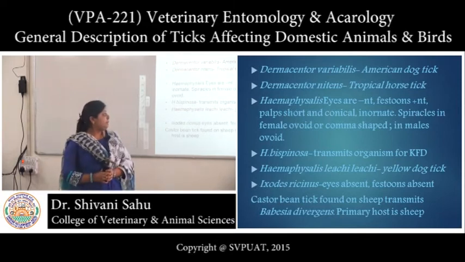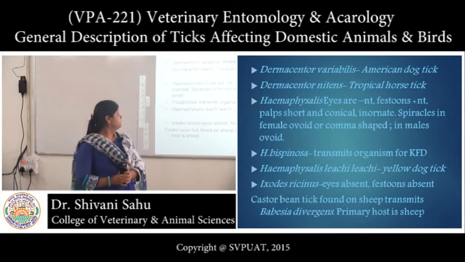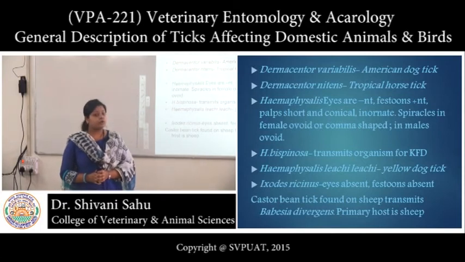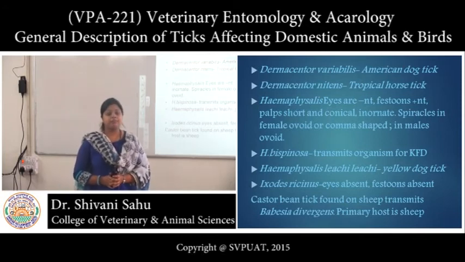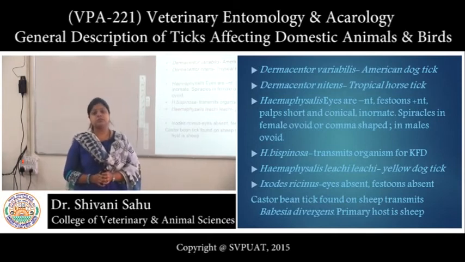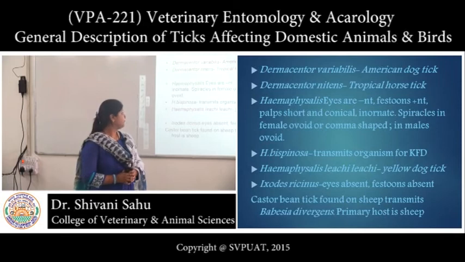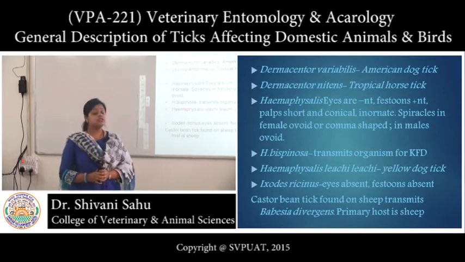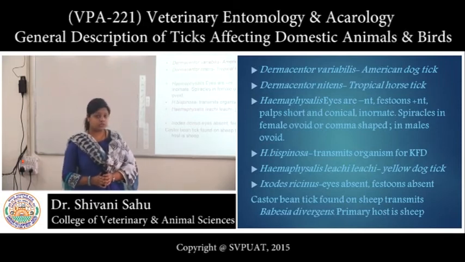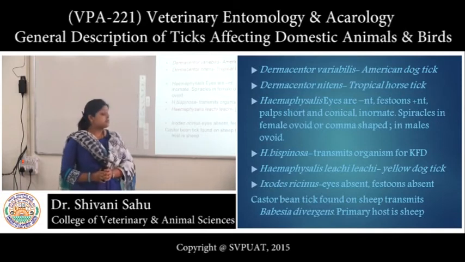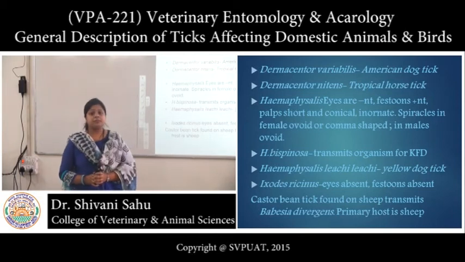Haemaphysalis, here palps are short and conical. Spiracles in female are ovoid or comma shaped. In male it is ovoid. Haemaphysalis spinigera transmits the organism causing Kyasanur Forest disease in Shimoga district of Karnataka. Then Haemaphysalis leachi is also known as yellow dog tick. Then Ixodes ricinus, known as castor bean tick, and it transmits Babesia divergens.